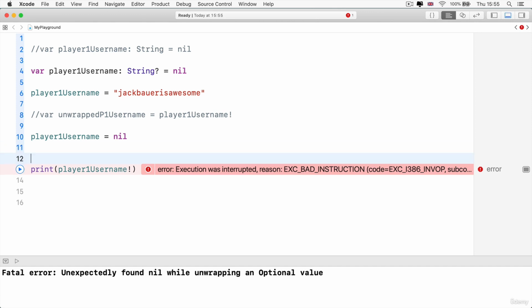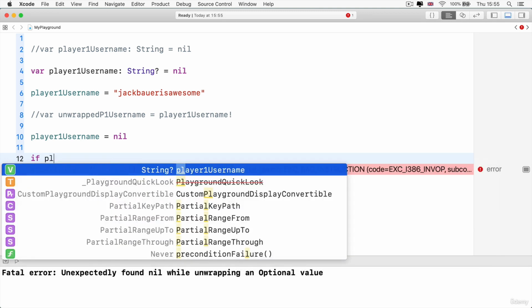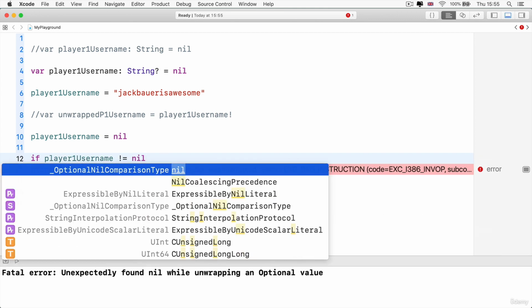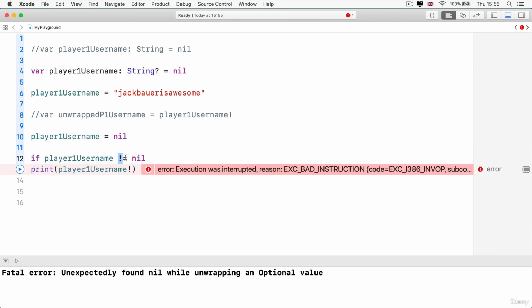Now, another way of doing this is we can explicitly check to see if player1 username does not equal nil. So that's what that exclamation mark equals means. It means does not equal. And in that case, well, then we could use it and we can unwrap it forcibly.